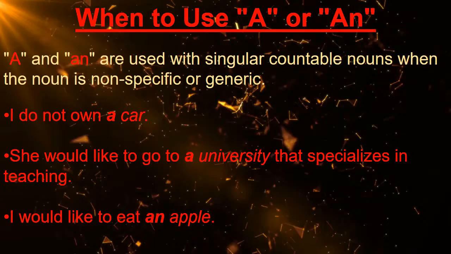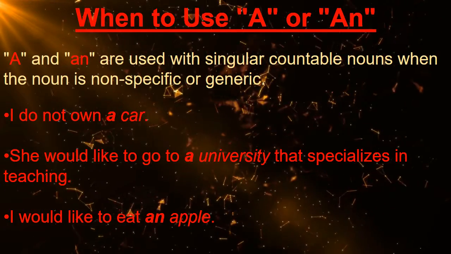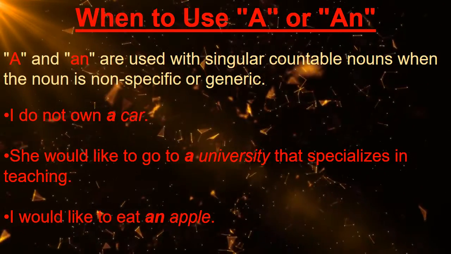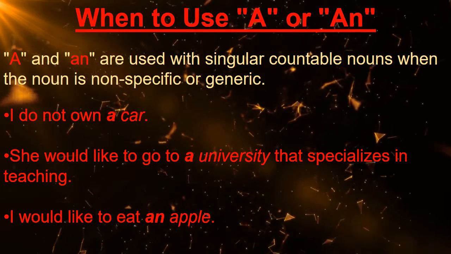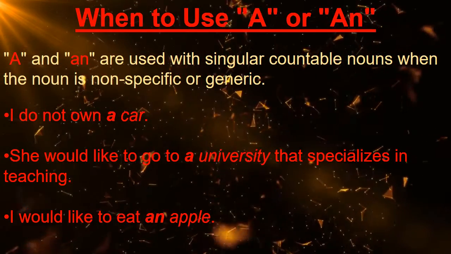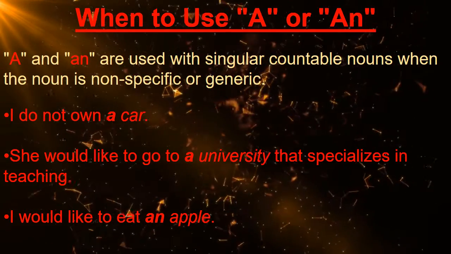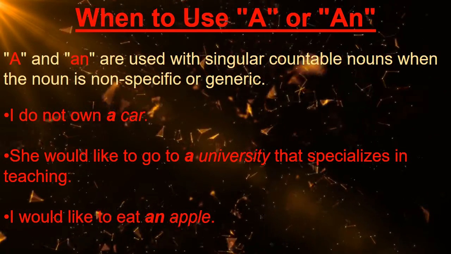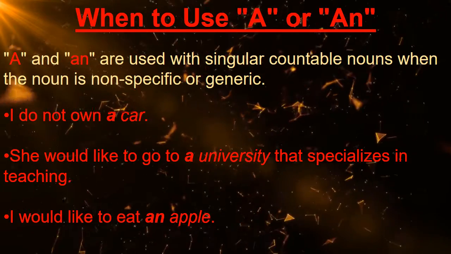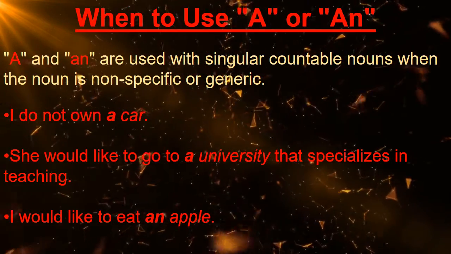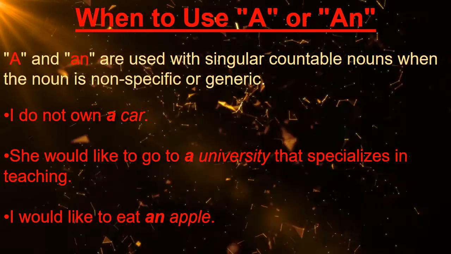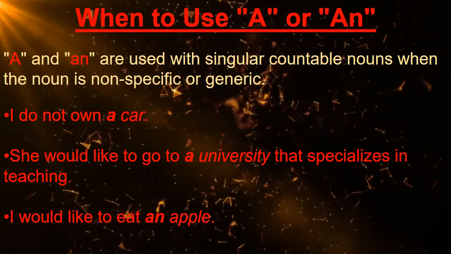Okay. Now let's learn when to use a or an. A or an are used with singular countable nouns when the noun is non-specific or generic, which means general. For example, I do not own a car. In this sentence, car is a singular countable noun that is not specific. It could be any car.